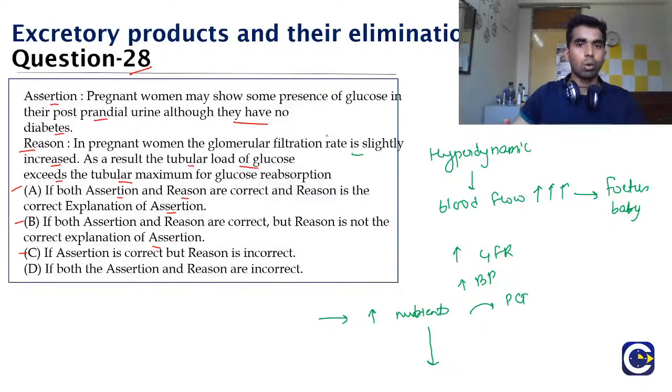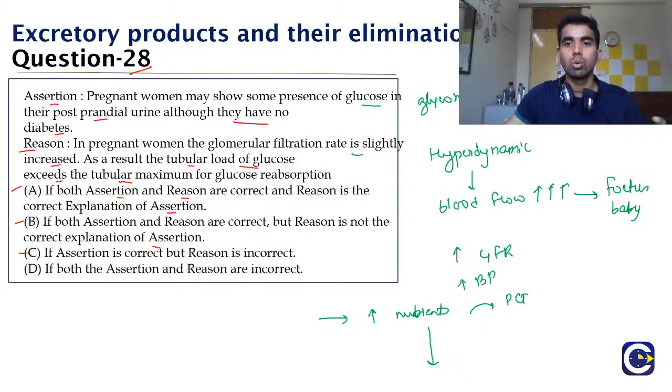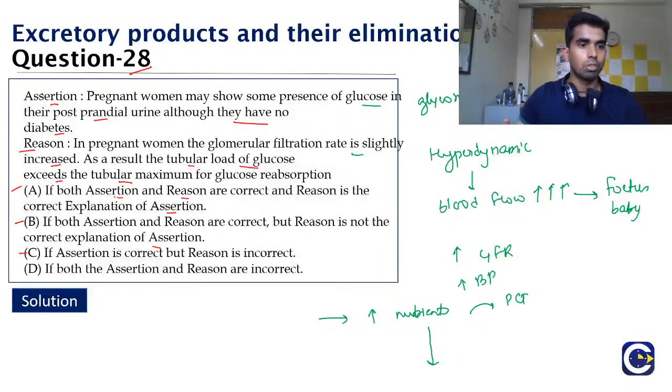And because of this reason only, the glucose is excreted out into the urine, and there is slight glycosuria. Okay, that is known as glycosuria. It means the glucose inside the urine. So the correct answer, as you all said, is option A.